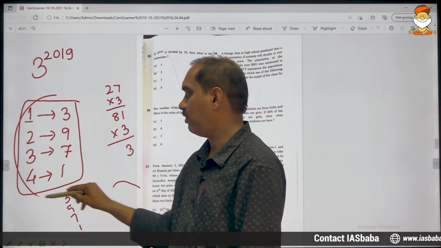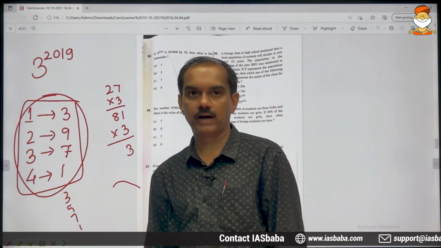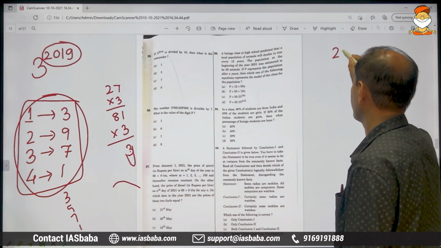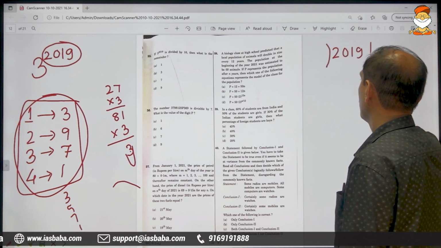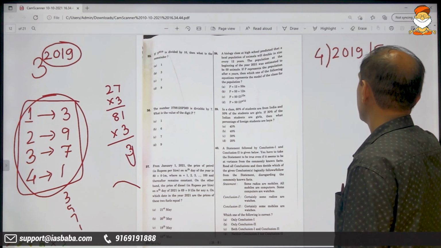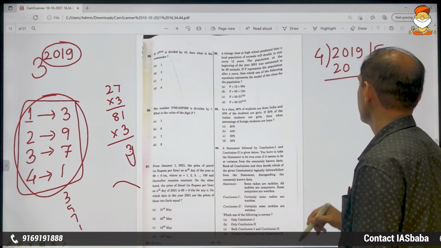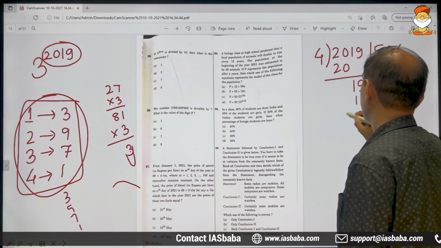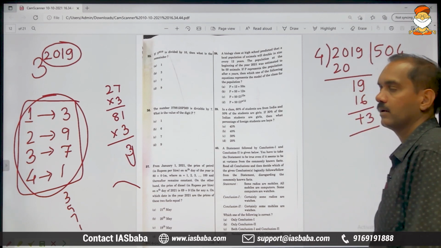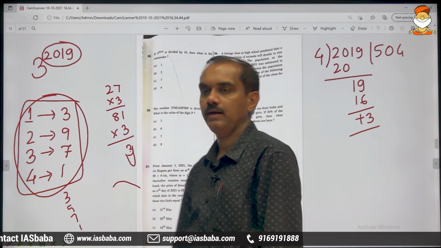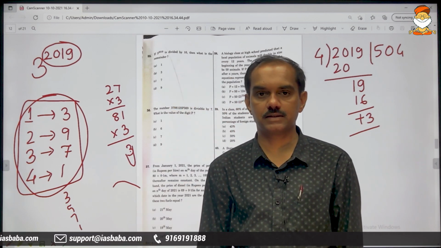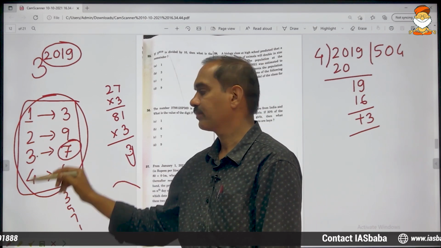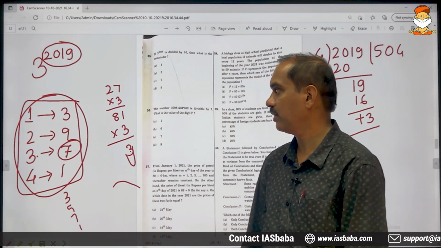So this is a group of 4 items. So divide this by 4. 4 5s are 20. 4 4s are 16 plus 3. Plus 3 meaning the third item in the box. The third item in the box is 7. What is the meaning of all this story?